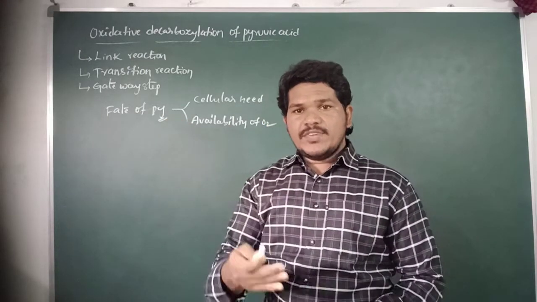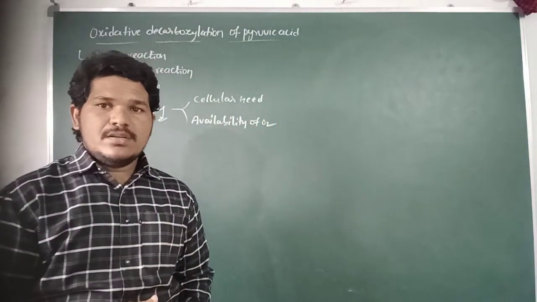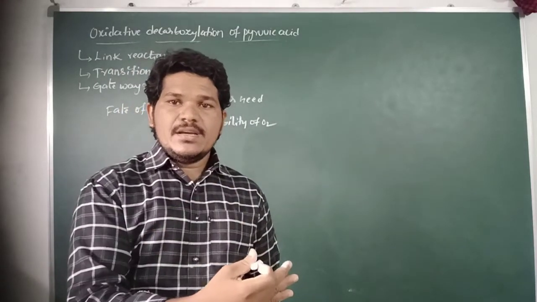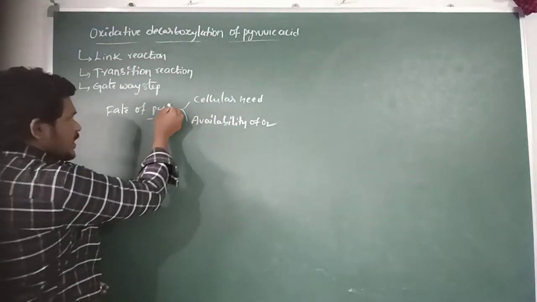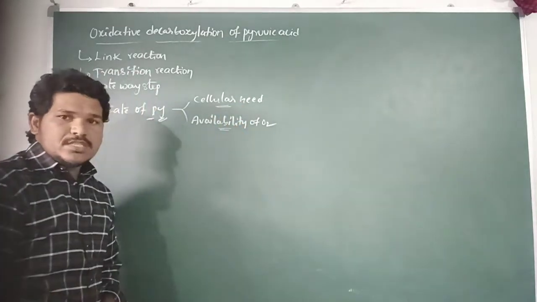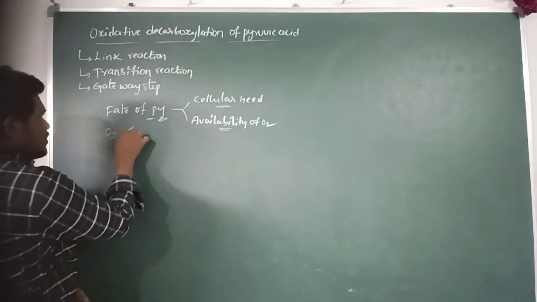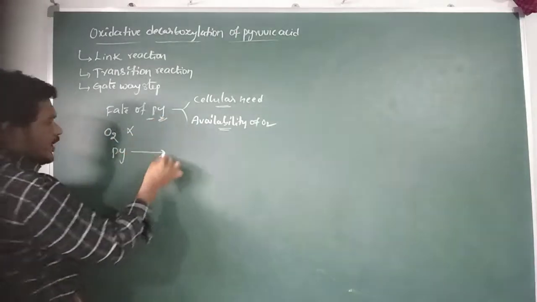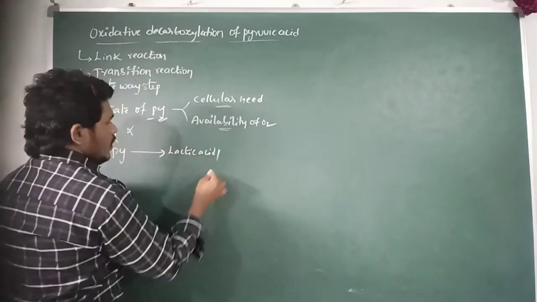After glycolysis, the fate of pyruvic acid is decided on the basis of cellular need or availability of oxygen. If oxygen is unavailable, pyruvic acid is converted into lactic acid or alcohol.